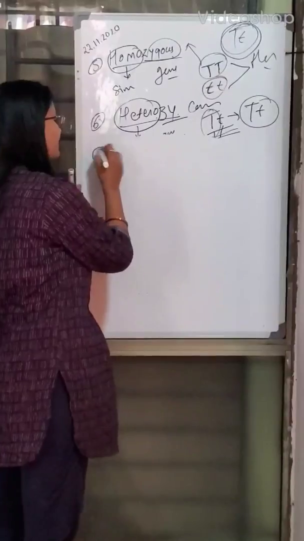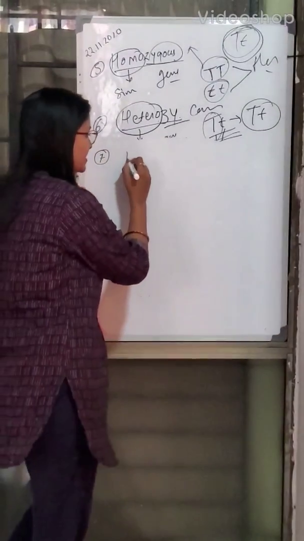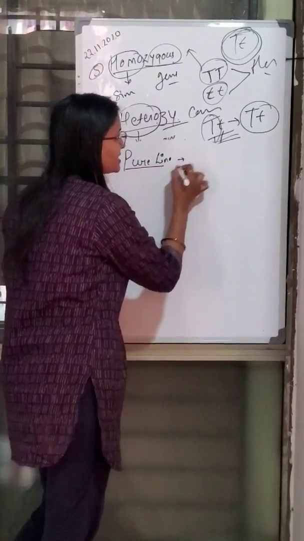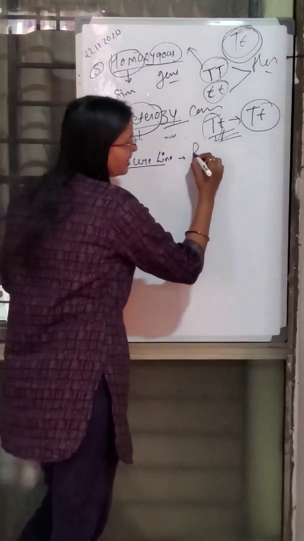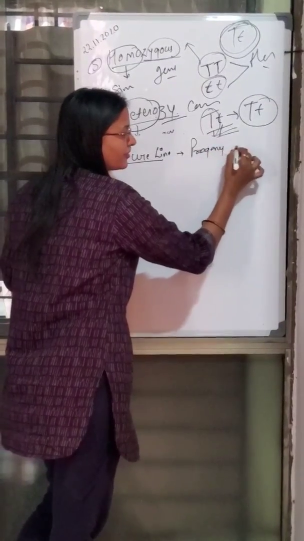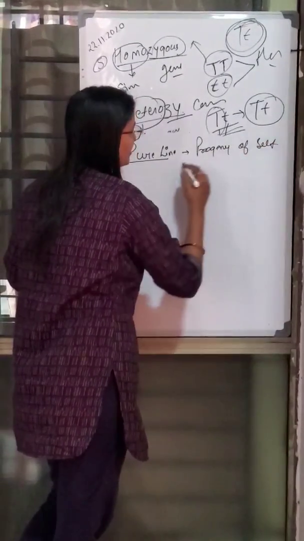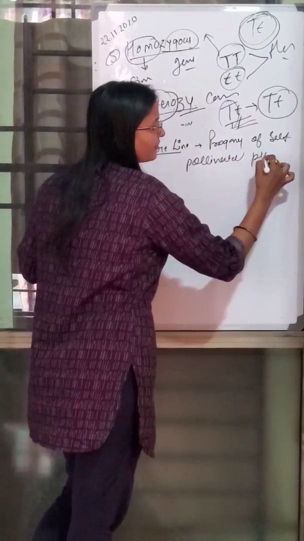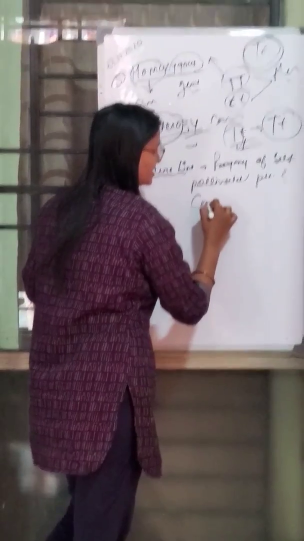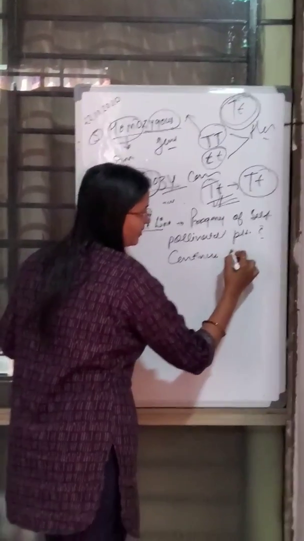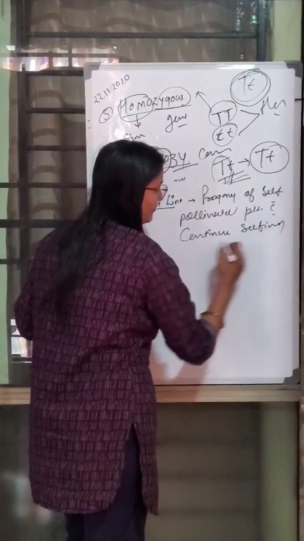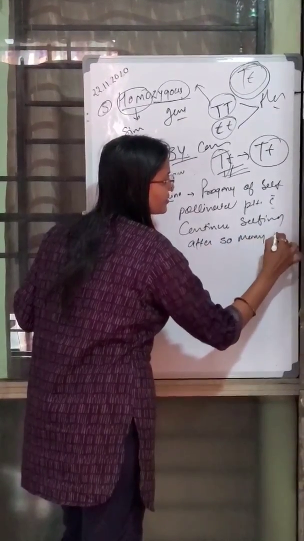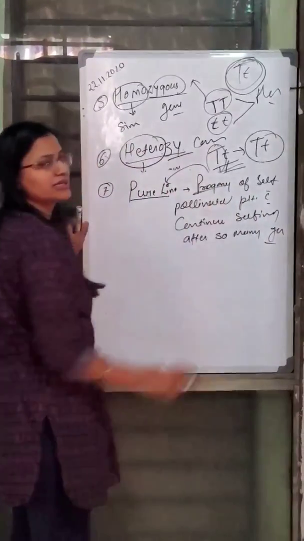The next important term is pure line. What does it mean? Pure lines are the progeny of self-pollinated plants which were obtained by continuous selfing after so many generations. The progeny obtained is called a pure line.